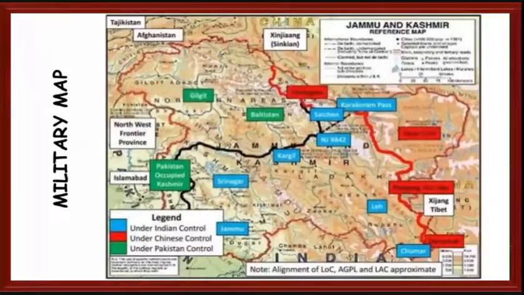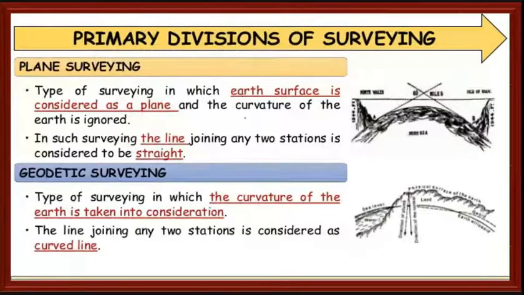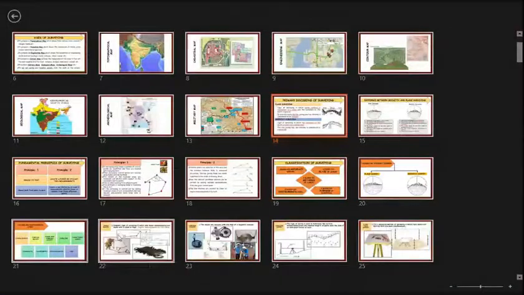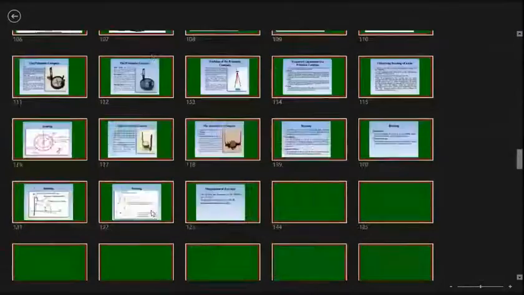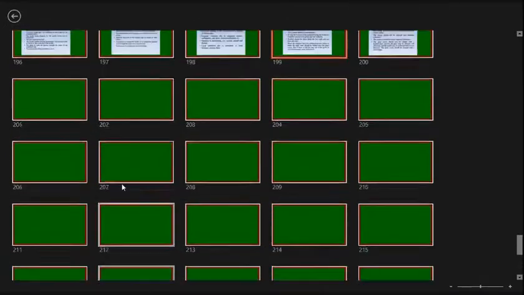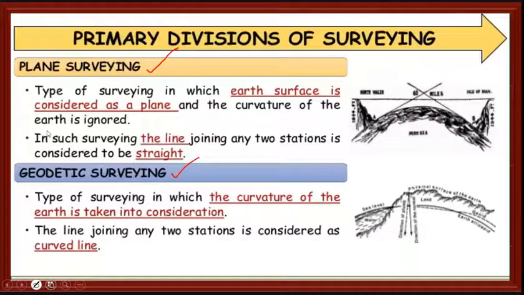Military maps. Now here we have two types of surveying: one is plane surveying and another is geodetic surveying. So what are plane surveying and geodetic surveying?